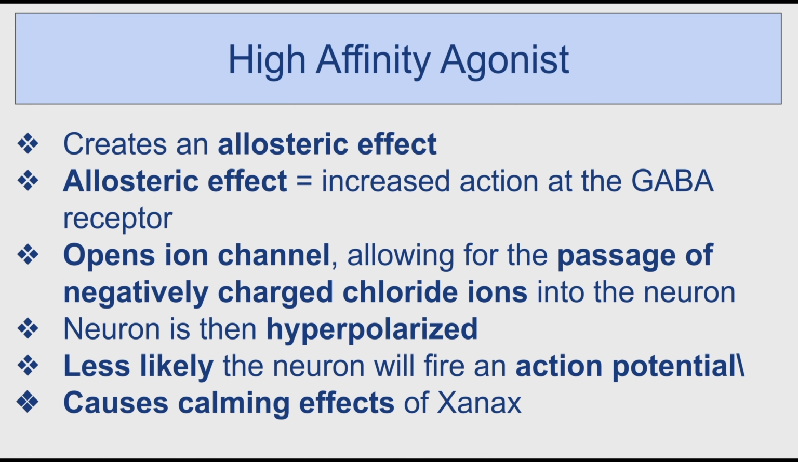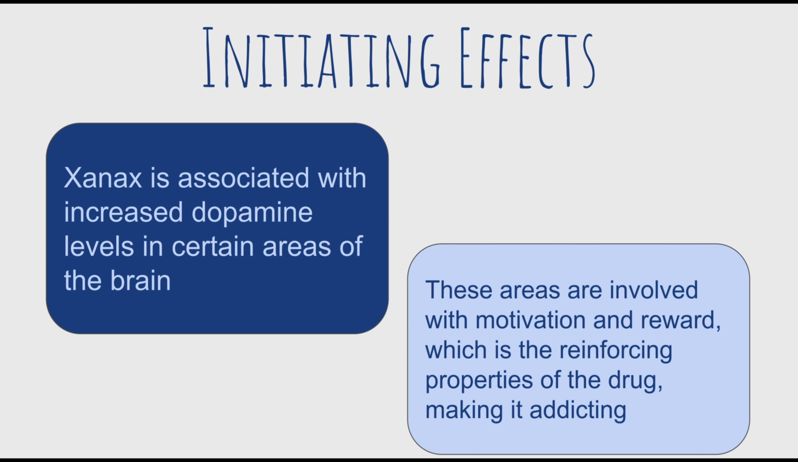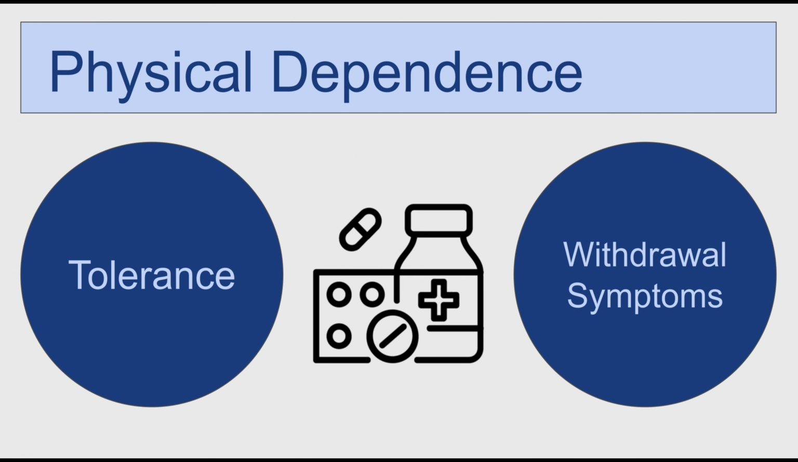An allosteric effect means that there's an increased action at the GABA receptor, causing an opening of chloride ion channels in the neuron. This hyperpolarizes the neuron, leading to a decreased chance of firing an action potential, causing the calming effects of Xanax. Xanax is associated with increased dopamine levels in certain areas of the brain. These areas are involved with motivation and reward, that is, the reinforcing properties of the drug that lead Xanax to being addicting. With repeated use, individuals can develop a tolerance to Xanax, and when they stop use, withdrawal symptoms may occur.